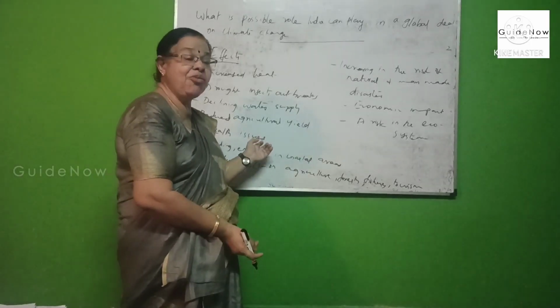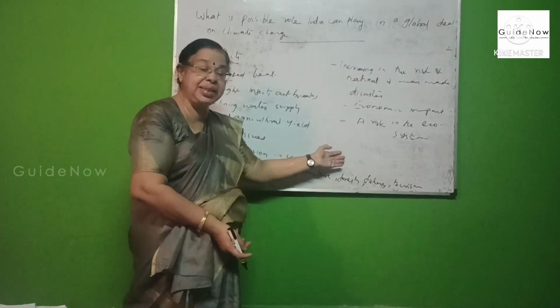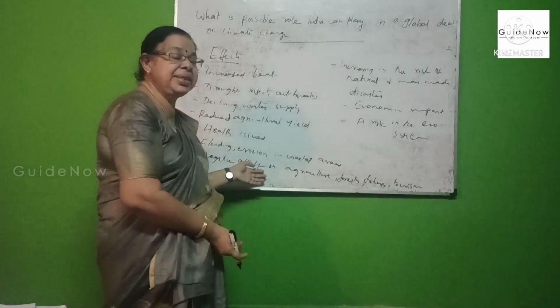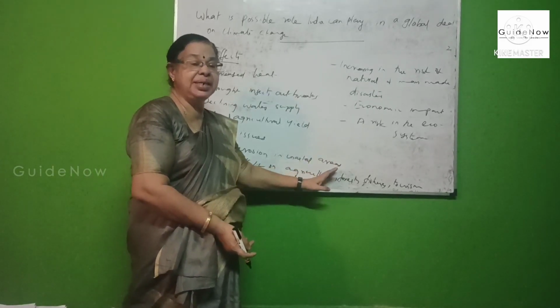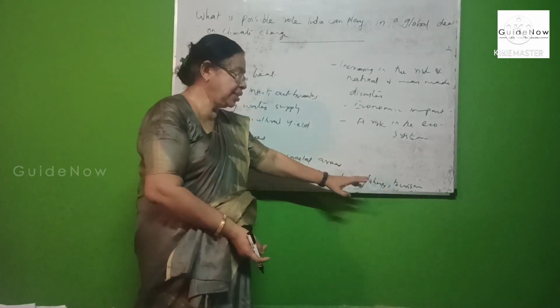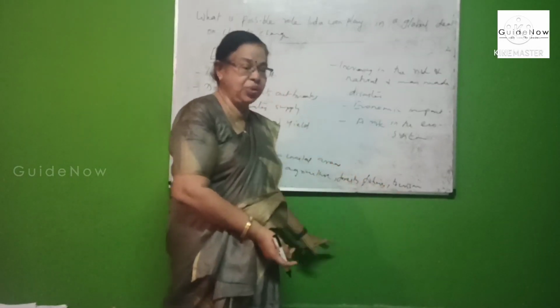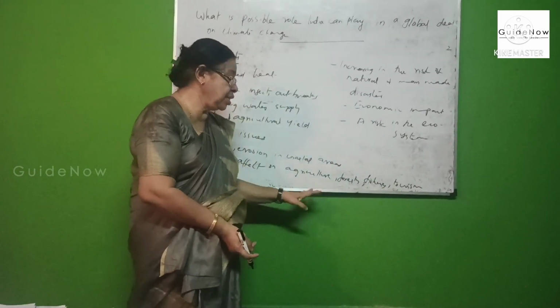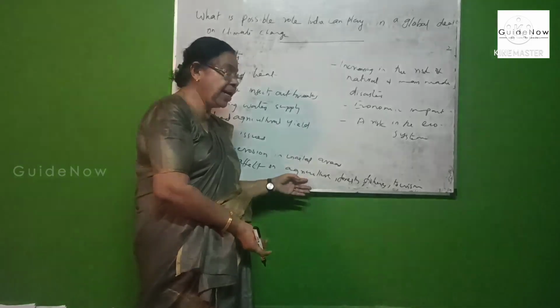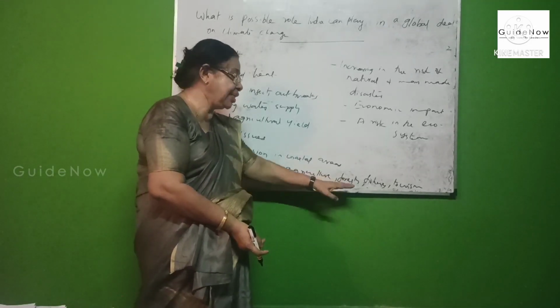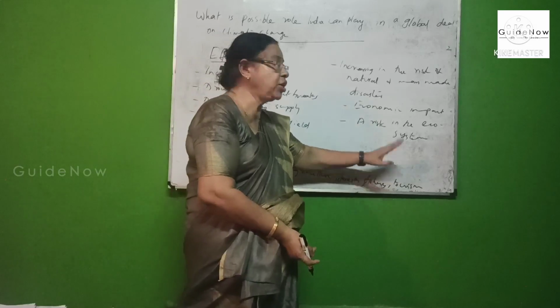Flooding and erosion is another important effect. Then negative effects on agriculture, fishing, forestry and tourism.